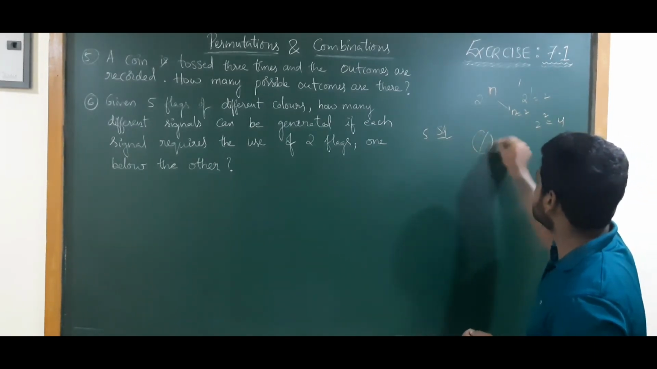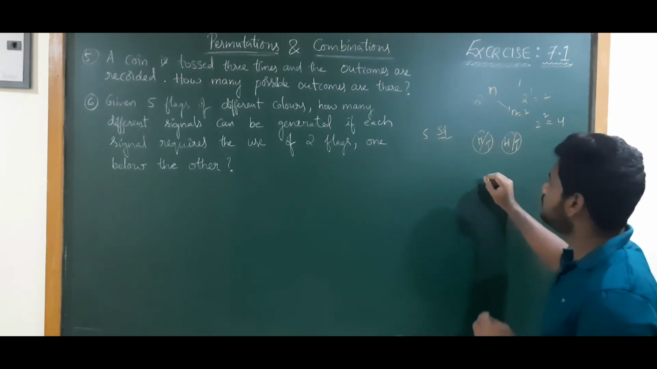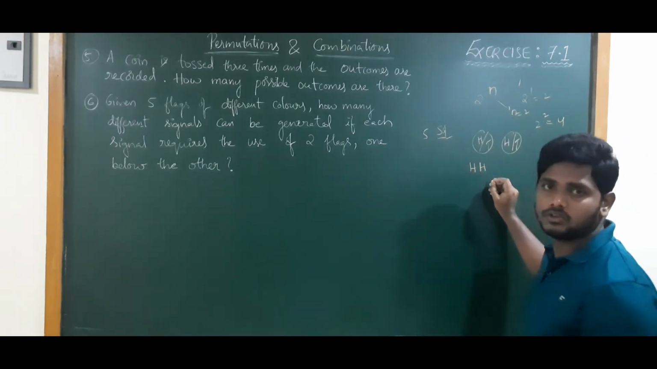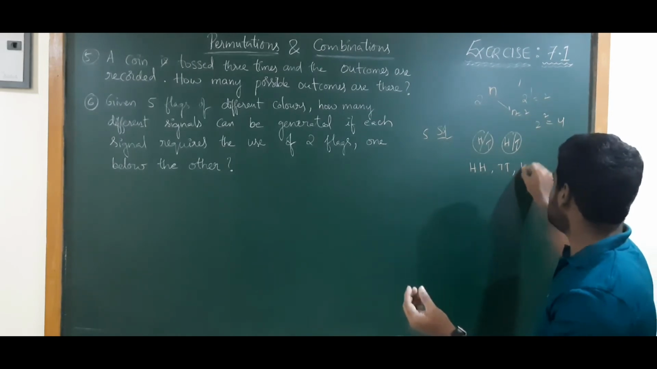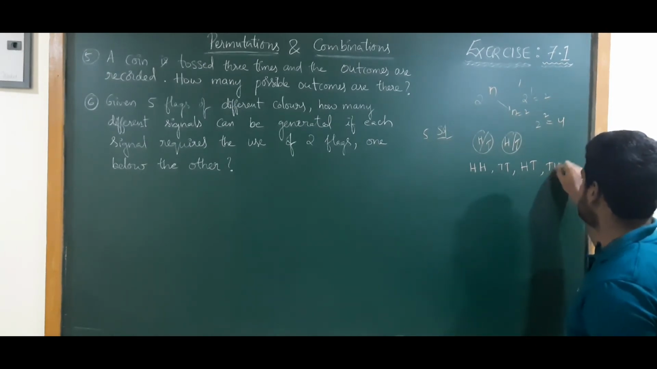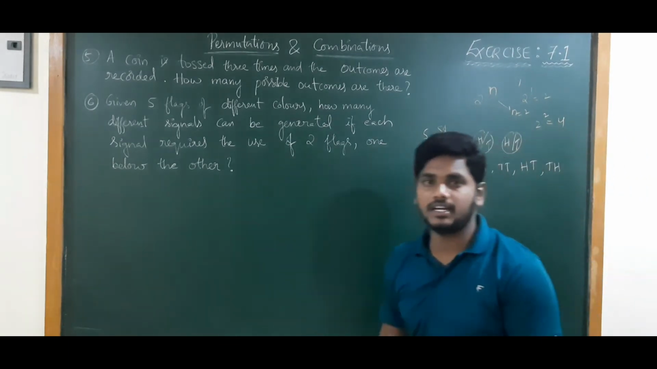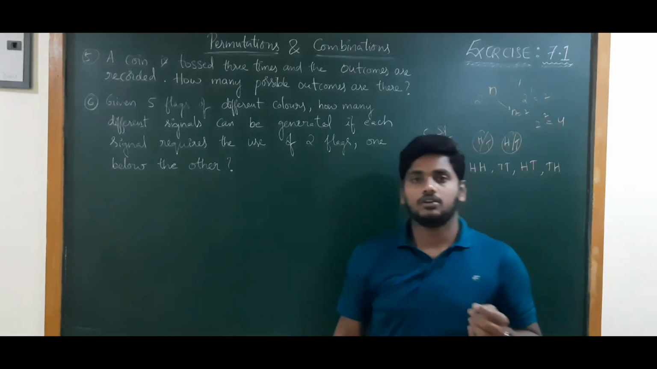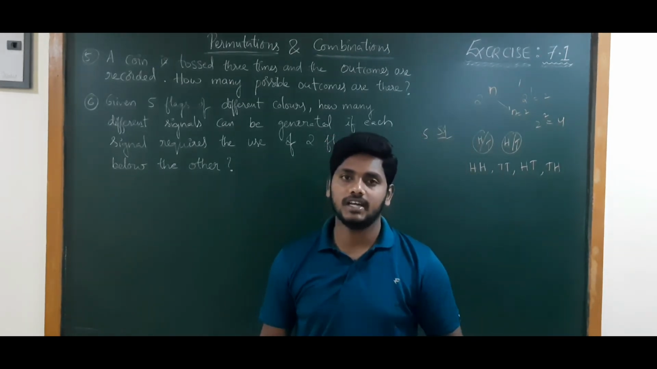If we toss 2 coins at a time, the result may be both will show heads, or both will show tails, or one coin will show head and another coin will show tail, or first coin will show tail and next coin will show head. So these are the 4 outcomes when we toss 2 coins at a time, or toss a coin 2 times. Here you need to remember, tossing a coin 2 times is equal to tossing 2 coins at a time.